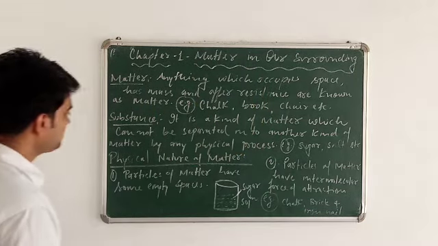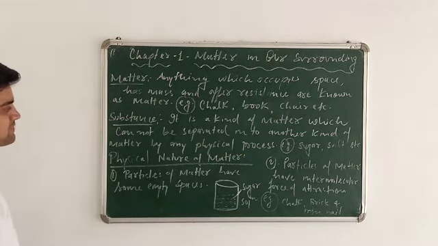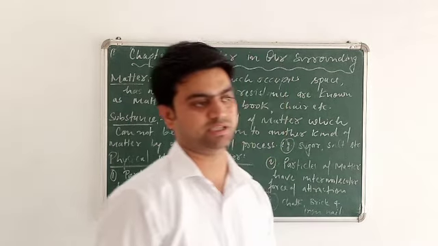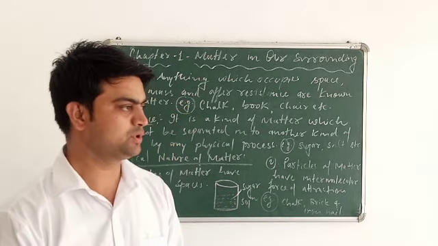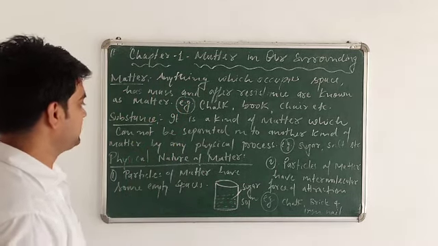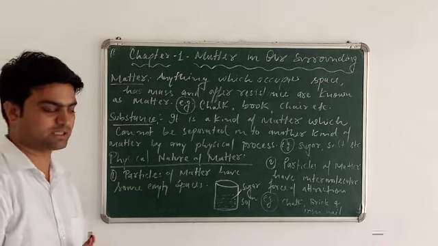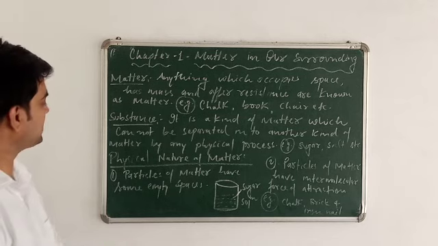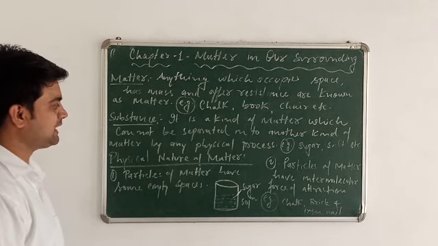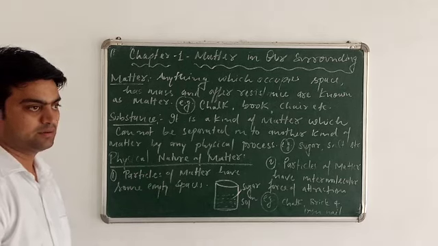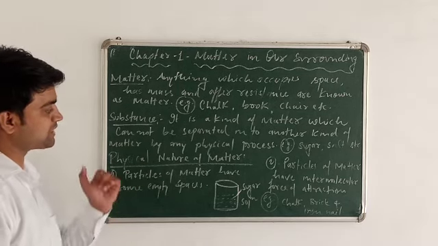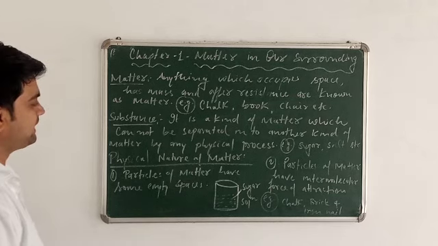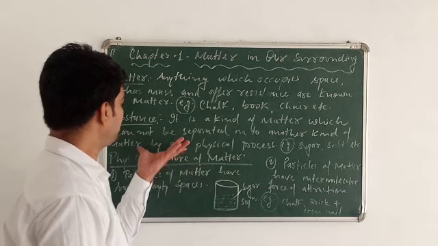Now I will talk about the definition of substance. We are always confused between matter and substance. Most people are confused between these two things, so I will clear up what is the difference between substance and matter. A substance is a kind of matter which cannot be separated into another kind of matter by any physical process. That means substance is a matter. What do you mean by this statement?